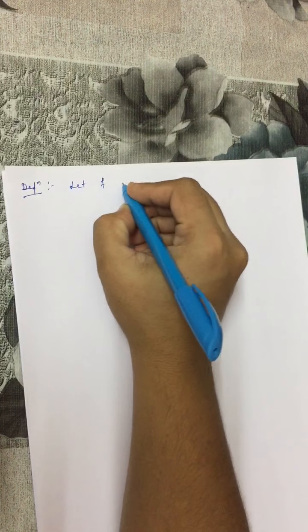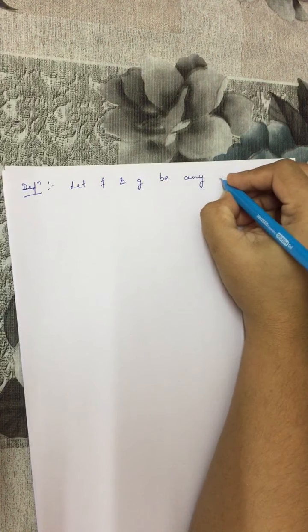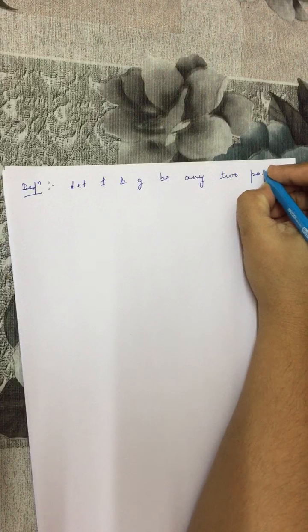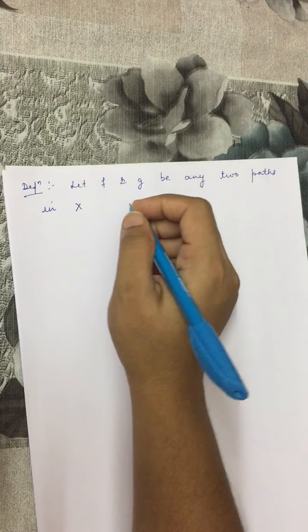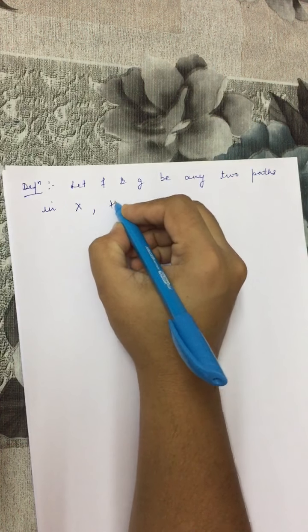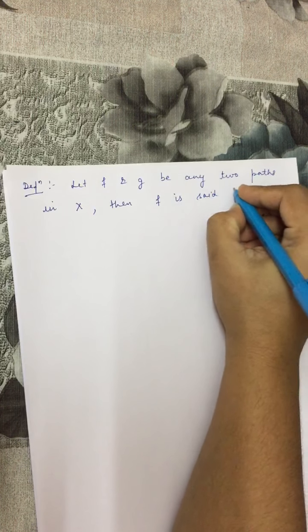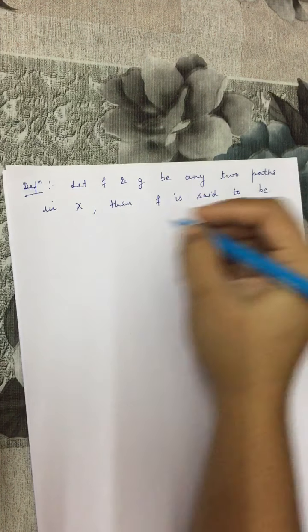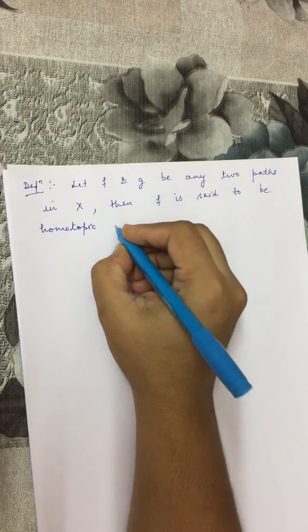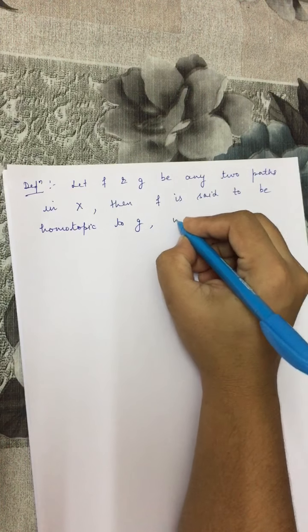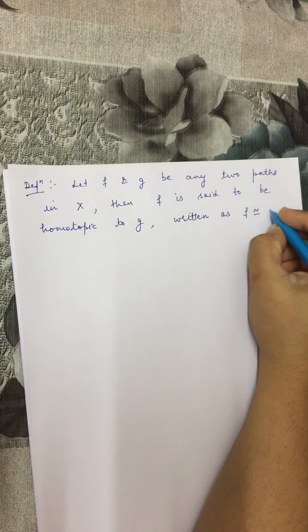Let f and g be any two paths in space x, then f is said to be homotopic to g, which we write as f homotopic to g.